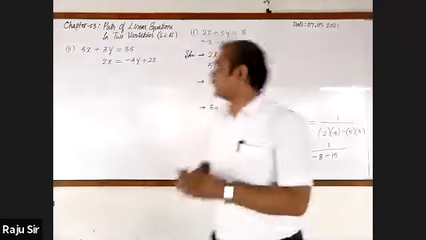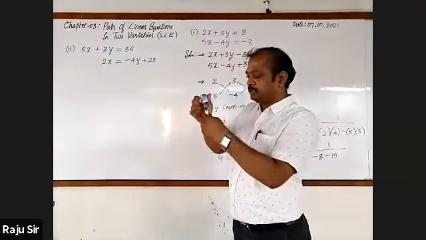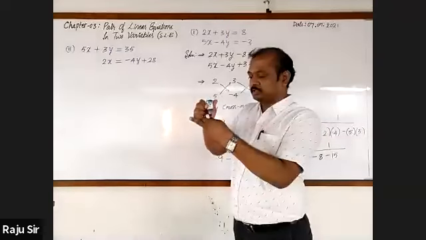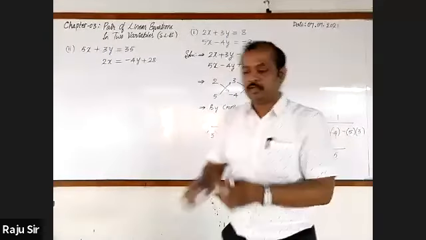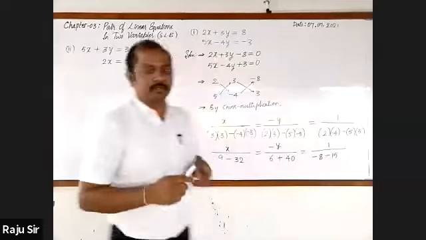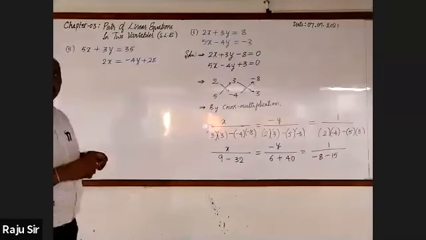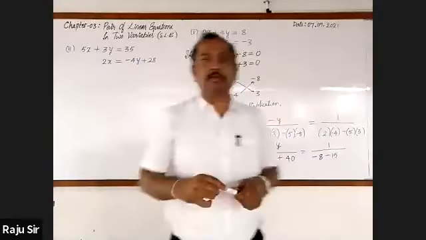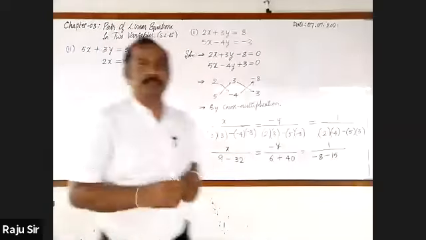Now let's go for finding the solutions by the cross multiplication method. Go on writing with me. The very first step is we have to write them in standard form.